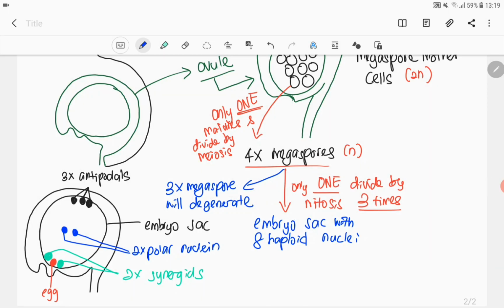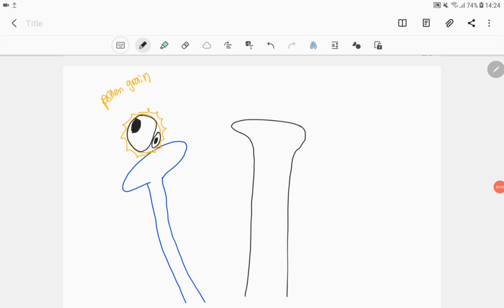So, sekarang kita dah ada embryo sac yang mengandungi 8 haploid nucleus dan salah satu daripada nukleus tersebut kita panggil sebagai egg, iaitu female gametes. So, complete sudah formation of the female gametes untuk flowering plants yang berlaku dekat the female reproductive structure, which is the carpel ataupun pistil. Okay, next.